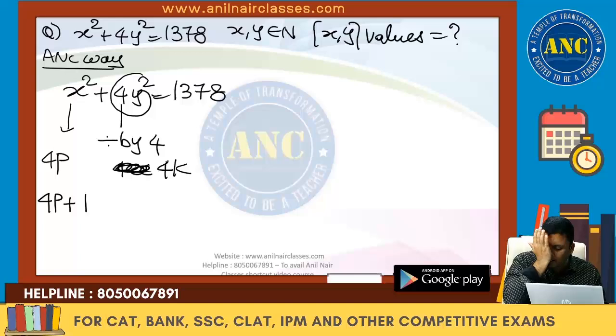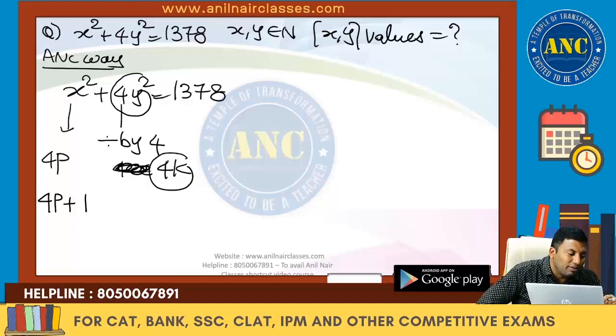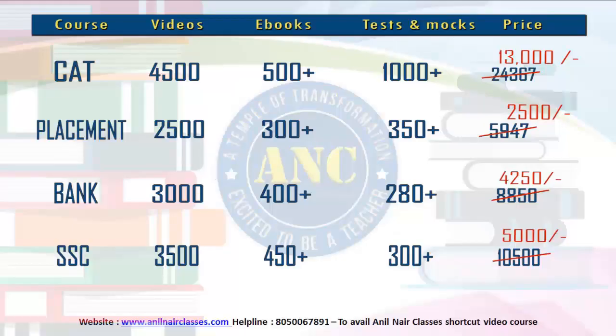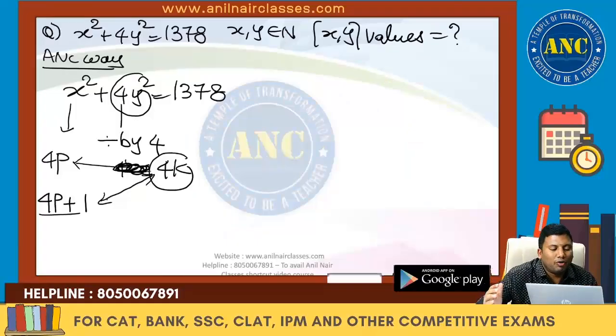Any number multiplied by 4 is a multiple of 4, so it is 4k. Any perfect square is of the form either divisible by 4 or it gives a remainder 1. If you add two numbers which are divisible by 4, the answer will be divisible by 4. 4y square is divisible by 4.